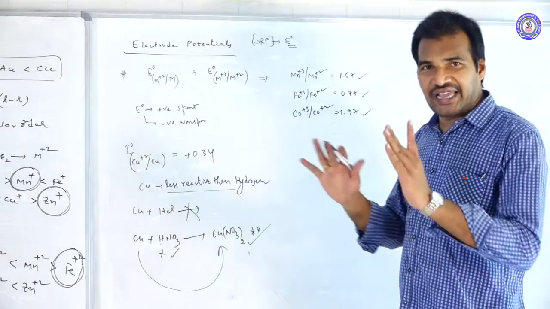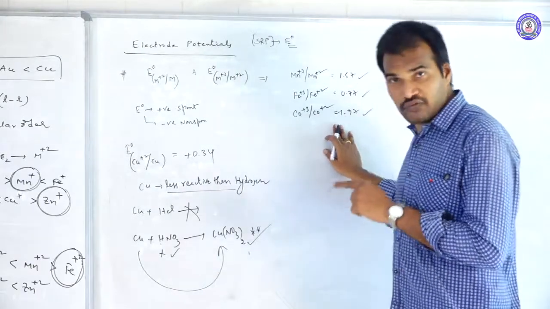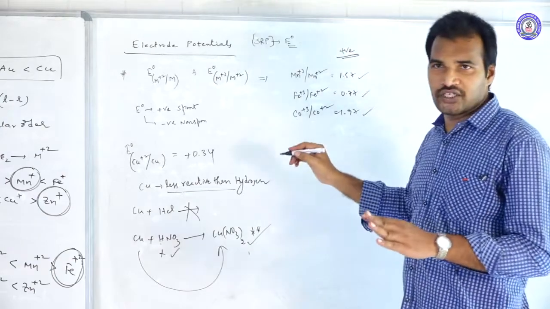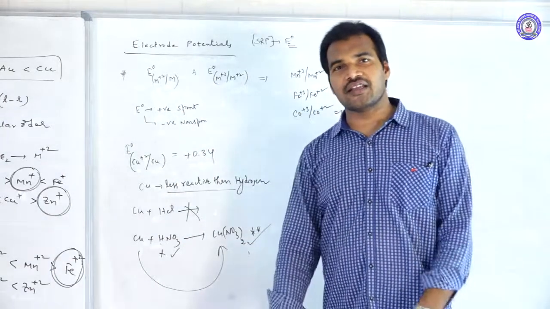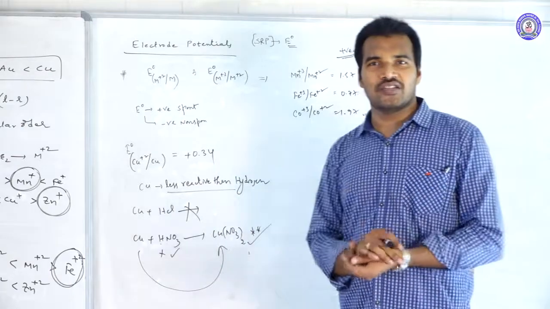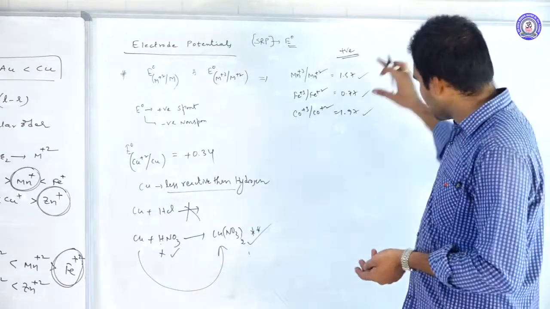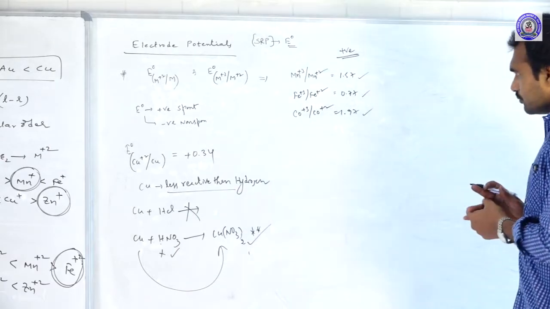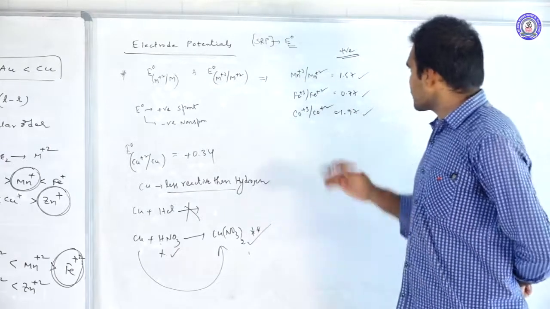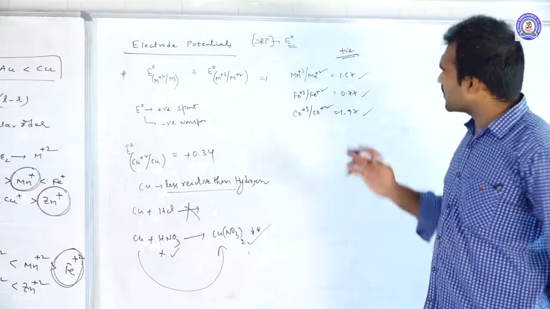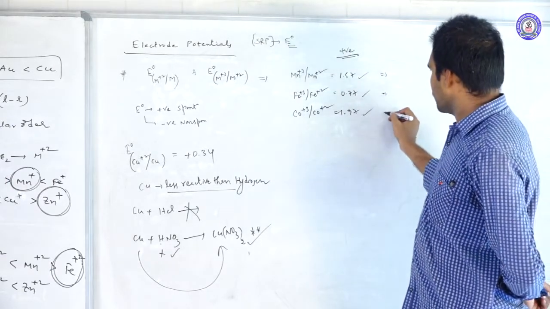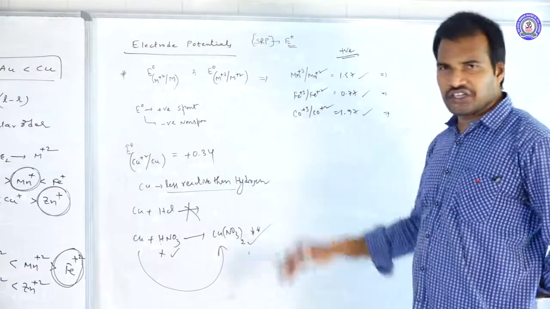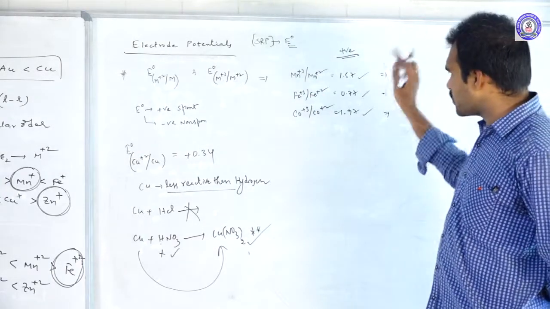So which is having the highest? These are the positive values. These 3 are the only ones having positive values. The remaining 7 metal ions have negative values. They are non-spontaneous. These 3 are positive, spontaneous. Now, if they are positive, what do we confirm from this? Write the conclusion from these E naught values. What do you mean by the E naught value being positive?